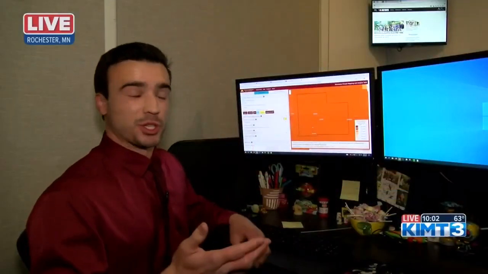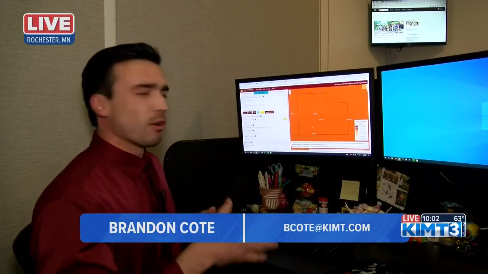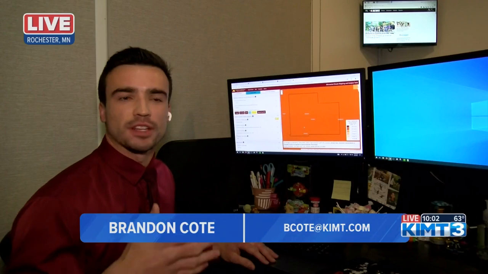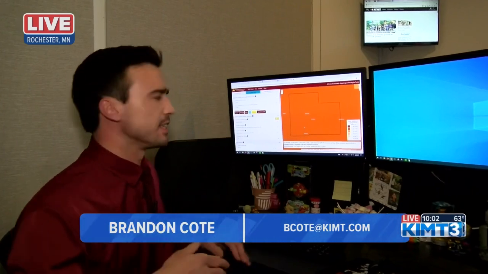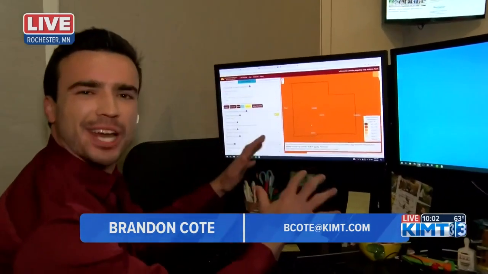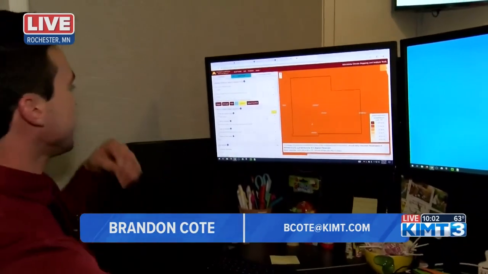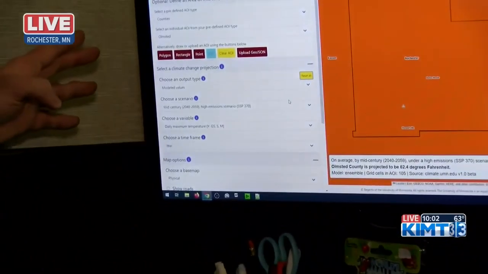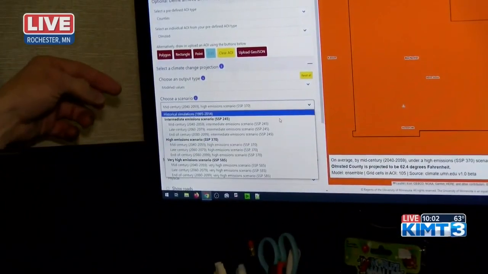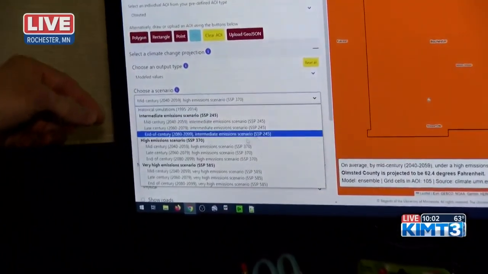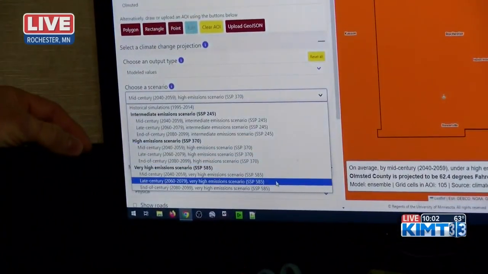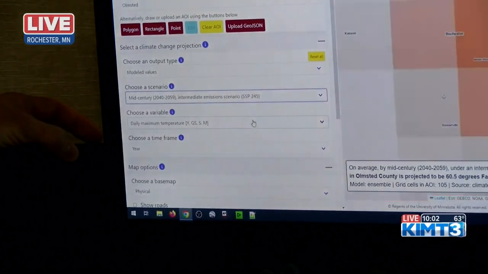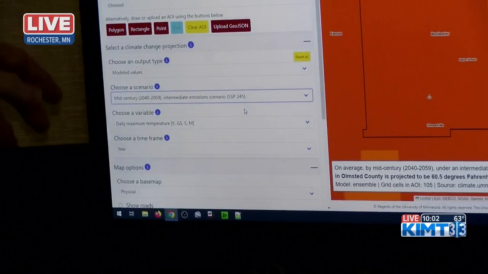Yeah, Cami, it is a really cool tool I got here. So, for example, let's just say I'm a farmer trying to look into drought conditions for the decades in the 2040s and 2050s. So, I already got Olmsted County set up right here for us, but let's take a look here. On the left side, you have a bunch of options you can choose from. First, you're going to choose a scenario, right? You can choose between intermediate, high, and very high emission scenario. And it's really just depending on how severe you think climate change will impact the world. So I'm going to go mid-century, intermediate, why not?